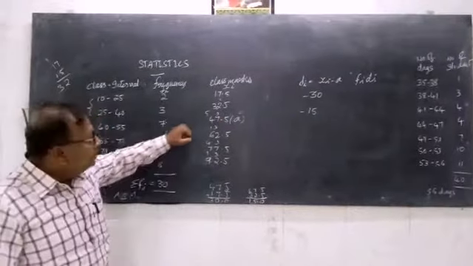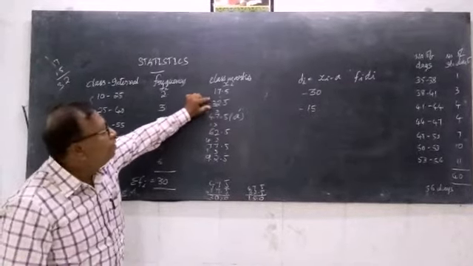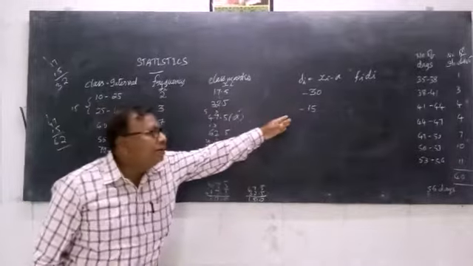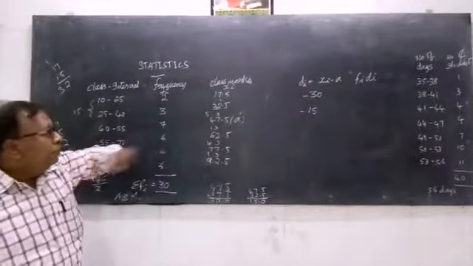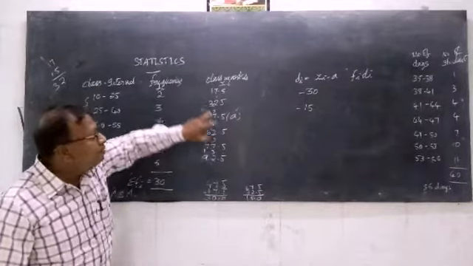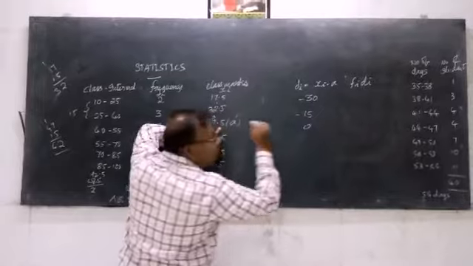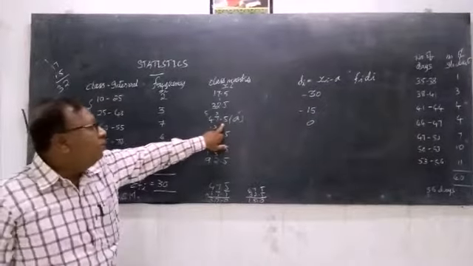You know very well that once again we are subtracting a higher value from a smaller value, so we are writing it as minus 15. Now here in this case this is xi, so xi minus a, it is 47.5 minus 47.5, it becomes 0.